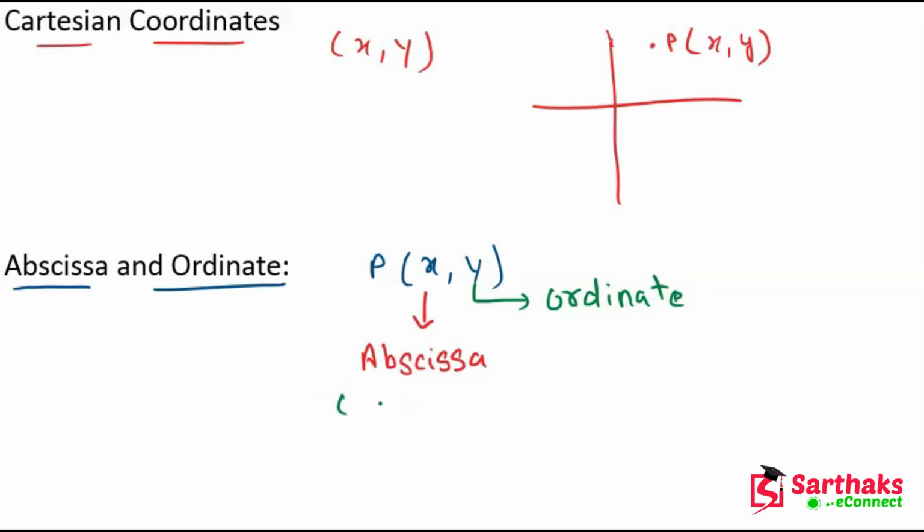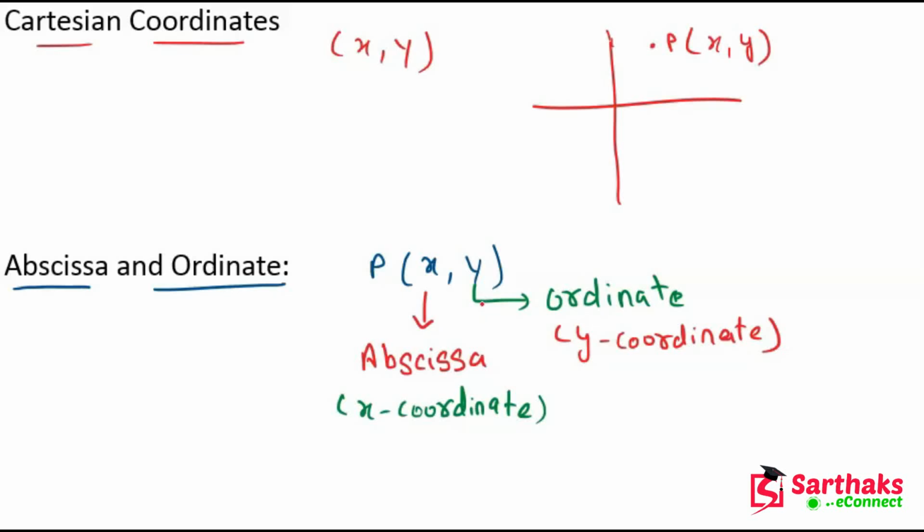So this is called, my dear friends, x coordinate or abscissa, and this is called y coordinate or ordinate. Okay, I hope, my dear friends, you understand these things.